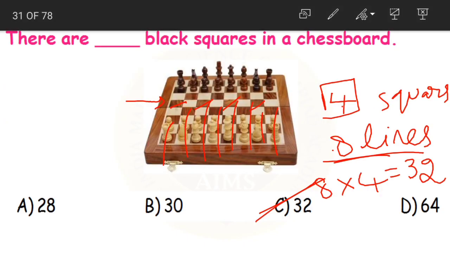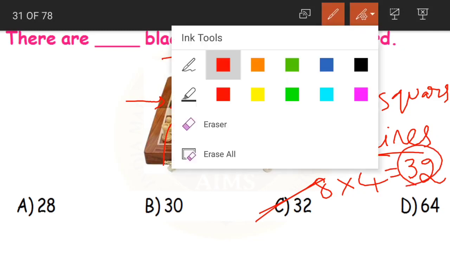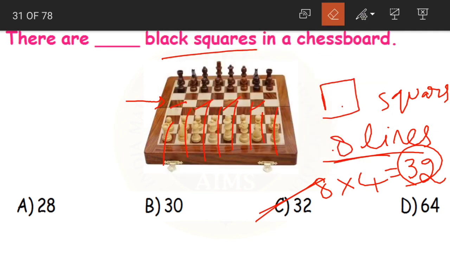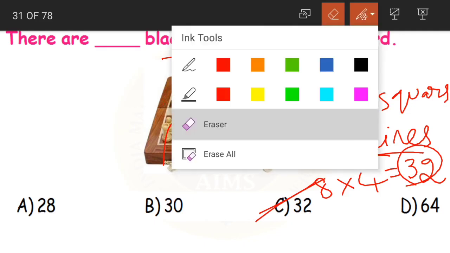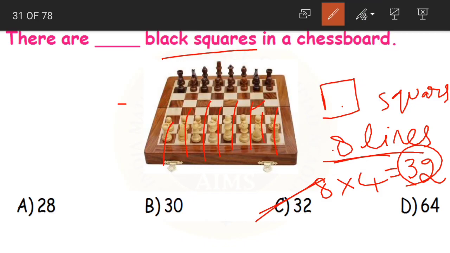Just now, what did we do? We found out that there are 32 black squares in a chessboard. Now, what should we find out? We should find out the total number of squares in a chessboard. See, wait a minute, let me erase this here. Now again in the same way, we'll multiply and find out. Take any line and count the total number of squares. 1, 2, 3, 4, 5, 6, 7, 8. How many squares are there? 8 squares. And how many lines are there?